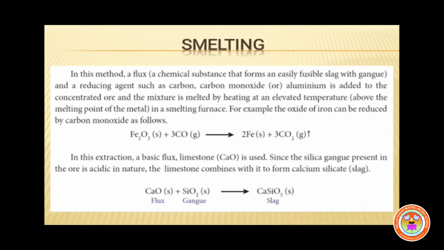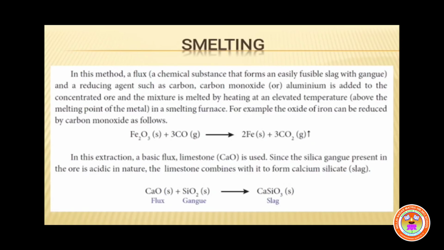Fe2O3 plus CO gives Fe plus CO2. Children, here carbon monoxide functions as a reducing agent. Generally, a substance that functions as a reducing agent will itself undergo oxidation. So, carbon monoxide CO is oxidized to CO2 during the reduction process.